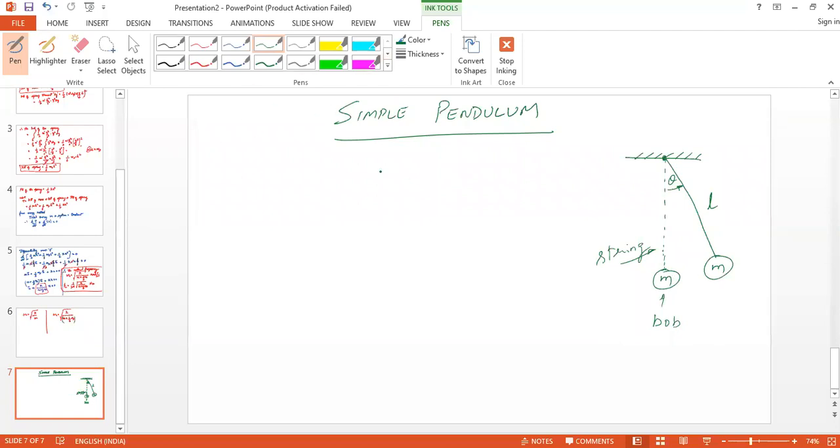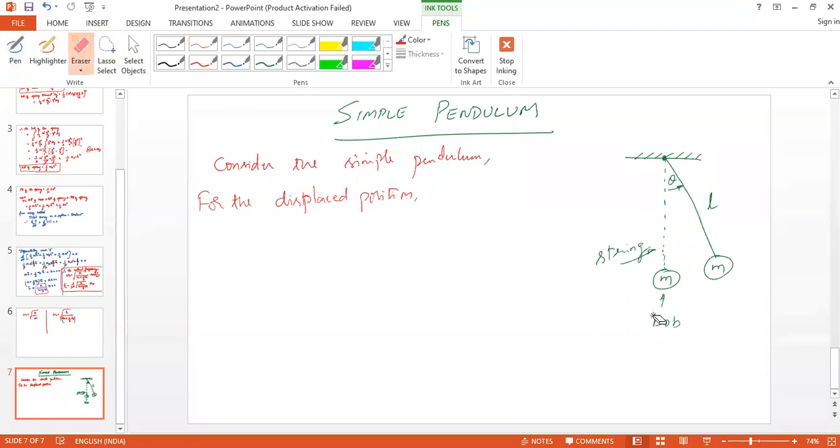So consider the simple pendulum for the displaced position.